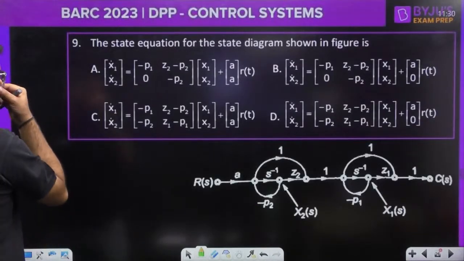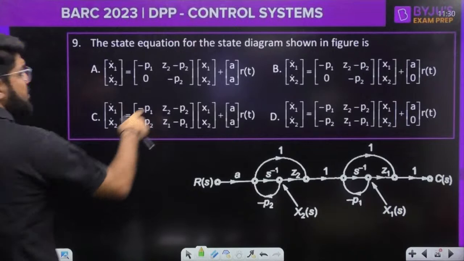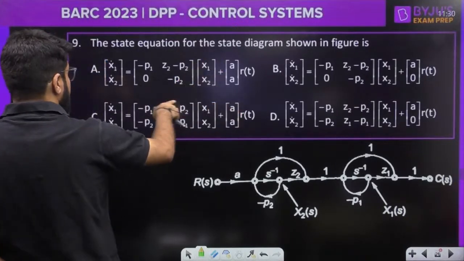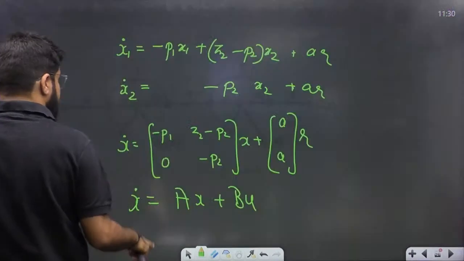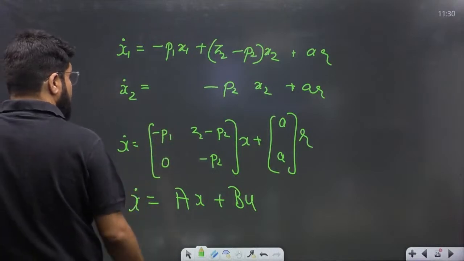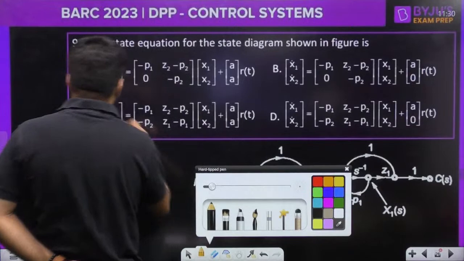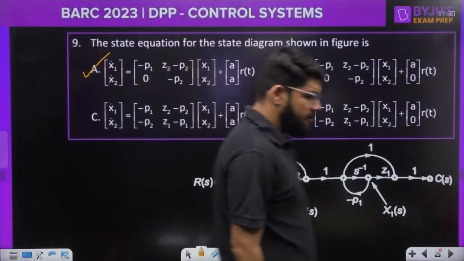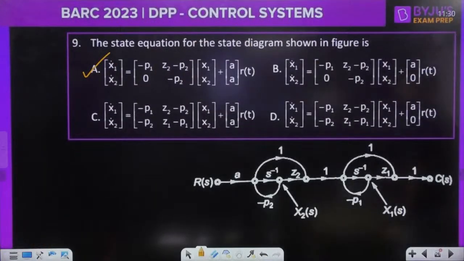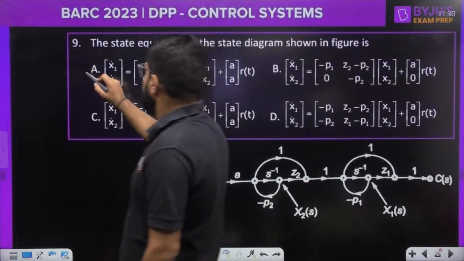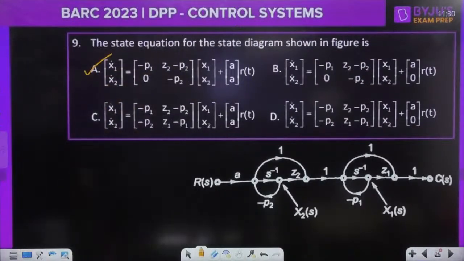Okay, so I have this is a, okay, and then here there was 0, correct. Then let me check minus p1 and z2 minus p2 and 0 minus p2. Perfect. So A option should be matching up. The correct answer for the question is option number A.